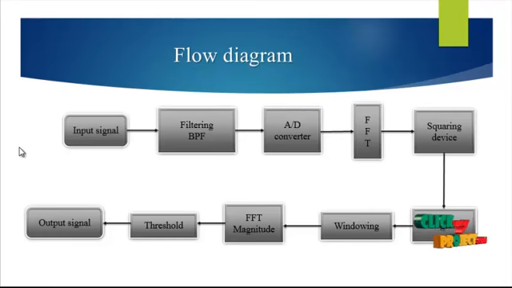If the value is greater than 0.1, the primary user is allowed the channel. If it is less than 0.1, the secondary user is allowed the channel. So this is the processing of the threshold. By using the FFT magnitude, the process is calculated using the threshold. For example, greater than 0.1, here the secondary values are presented.